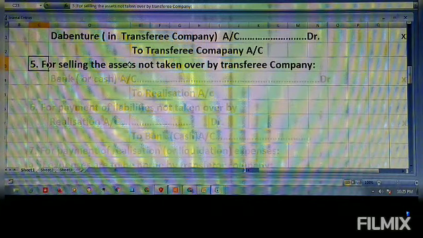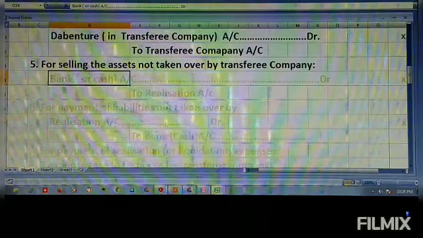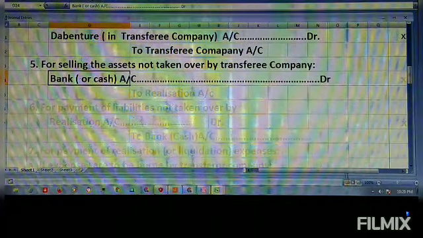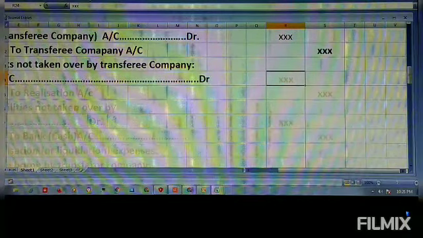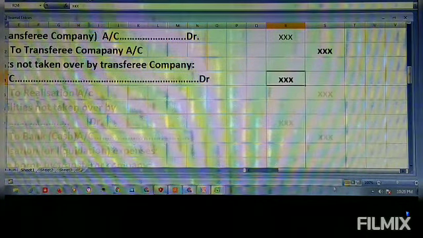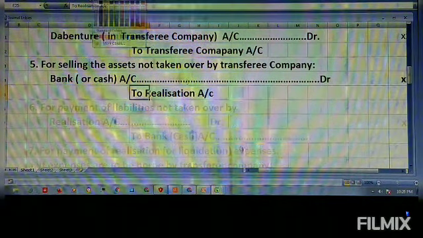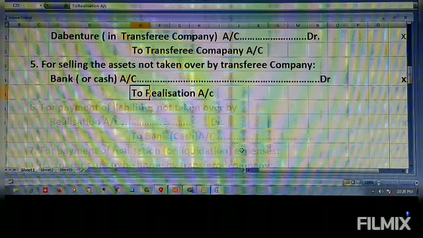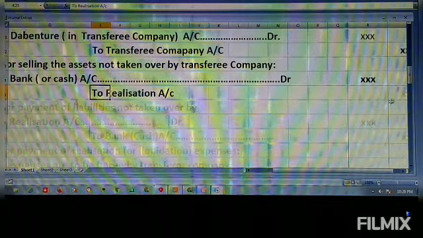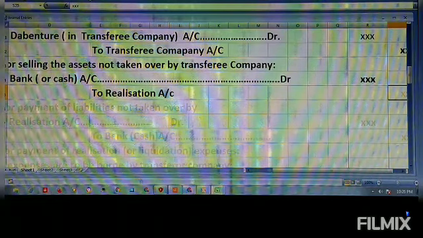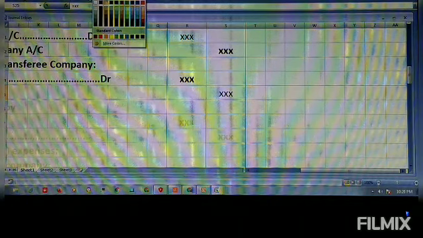When you are selling, what you get is either cash or a bank cheque, something very much related to the bank. So we will write bank or cash account debtor. We don't know how much it earns, so we write XXX here. Then it is to be transferred to realization account, to realization account, the same amount. Yes, it is to be written like this.